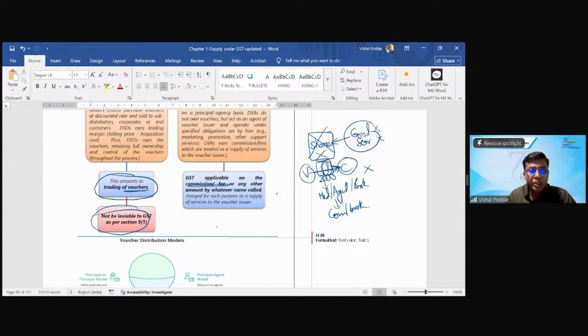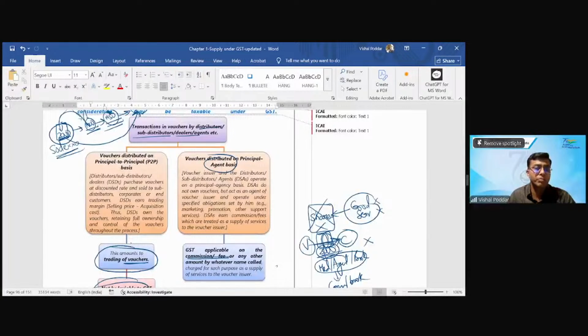Now, there is no GST on the sale of shares. So there is no GST on 2000 because that constitutes the sale of share transaction. However, the person who is facilitating this, who is becoming the mediator through which this transaction is happening, and who is acting as an agent. So it is not a principal to principal transaction. This is what is important. It is a principal transaction through agent, and the person who is my agent is getting commission for his agency or broker services. There, the nature of transaction is different. It becomes a service which is leviable to GST. So the same analogy of shares applies to the transaction of vouchers.